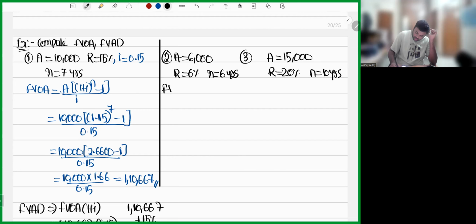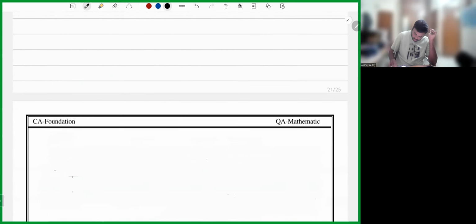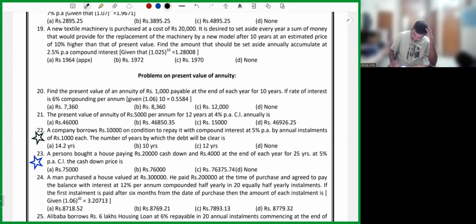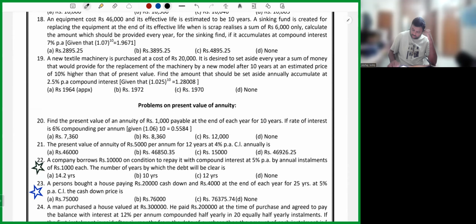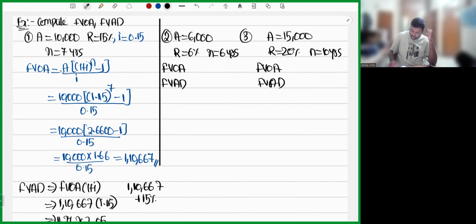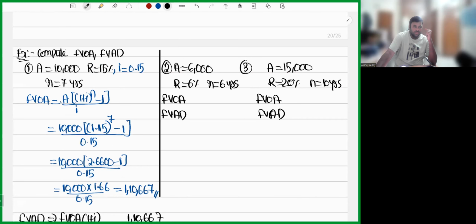You need to calculate the future value of ordinary annuity and the future value of annuity due. After this, we'll go ahead to solve our annuity and its application sums. We have somewhere around 19 sums on the basis of future value. Go ahead, my dear friends, pause the video and start solving.